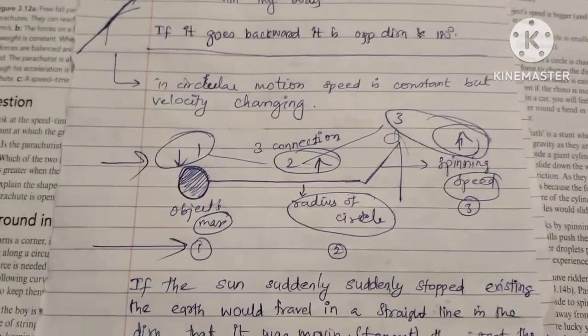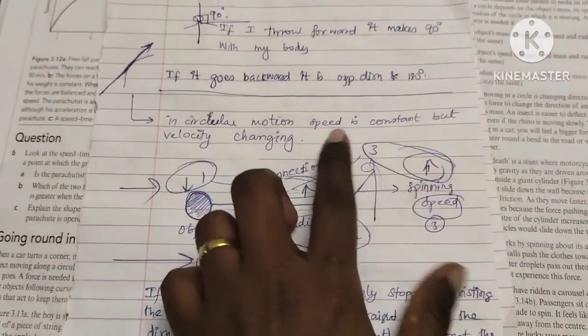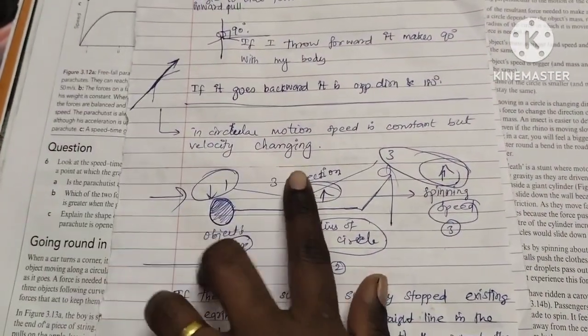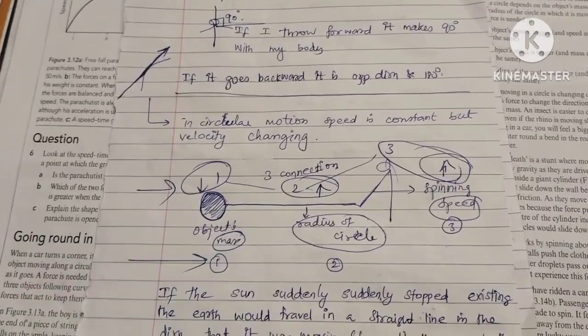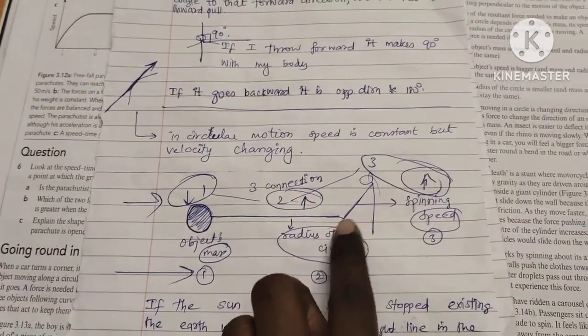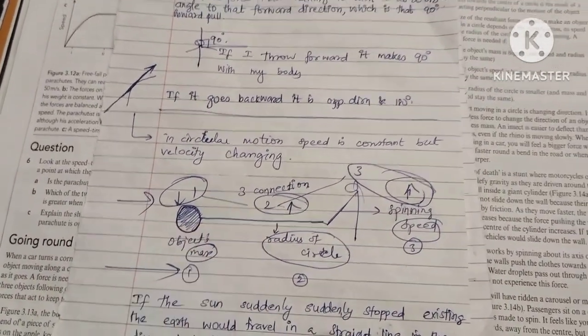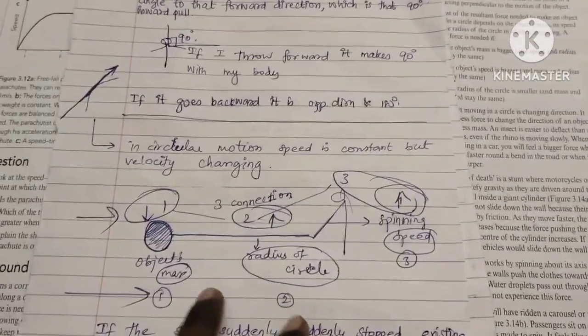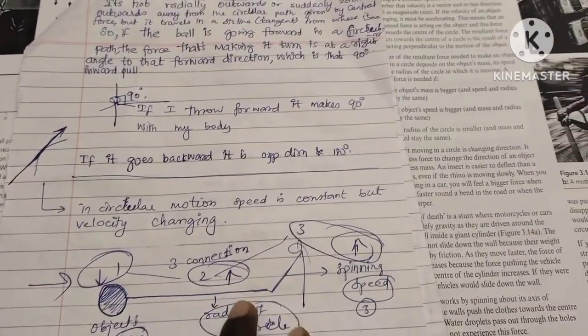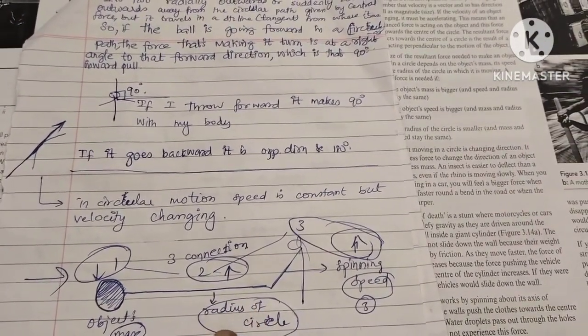So there are 3 things to be noted. In circular motion, speed is constant but the velocity keeps changing. OK, when spinning like this, someone is whirling an object on a thread in circular motion. So, 3 things you should note. We can connect them easily, as there are 3 connections.